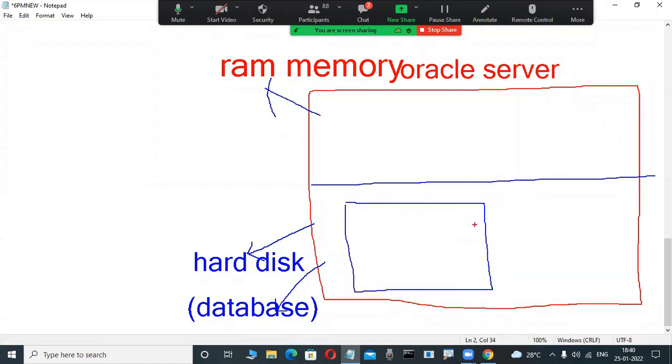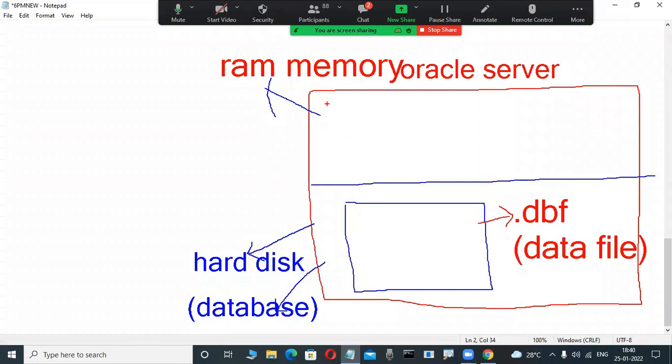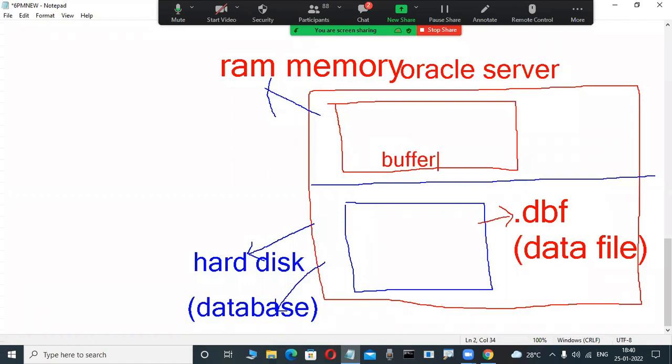Don't worry, these files are on our Oracle software side. For example, a .dbf file. Observe here, a .dbf file or data file or anything. Now don't write it, these are all things you will become familiar with in the future. Now here buffers are available. So many buffers are there in the memory area: database buffer cache, shared pool, large pool, redo log buffer. So many things are there. For example, the DB cache is a buffer. This is a buffer, for example. First time, so a big concept, just for an idea.